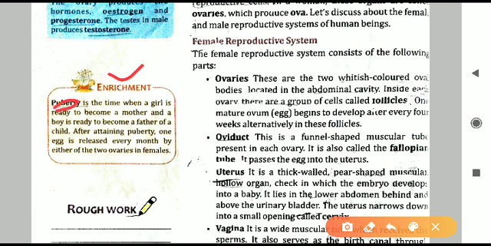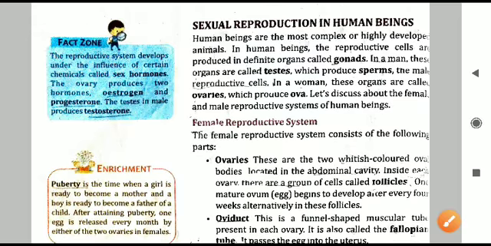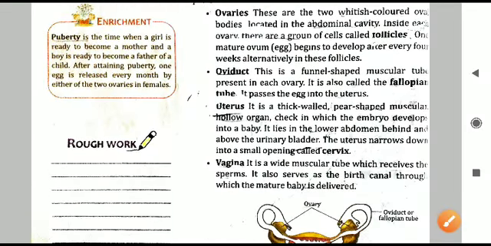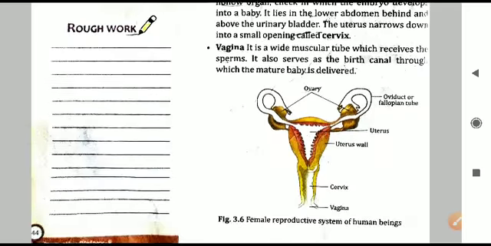Puberty. What is puberty? When we talk about puberty, that means it is a particular age at which the reproductive system is mature enough. These reproductive cells we have talked about, just as we have talked about the sperm and the ova, these are produced, but they will start producing at the age of puberty. This age is generally between 12 to 14 years, and it is different in males and females. So we will learn about puberty in the upcoming chapters. So it is the age at which the female reproductive cells are starting to develop or to be produced.